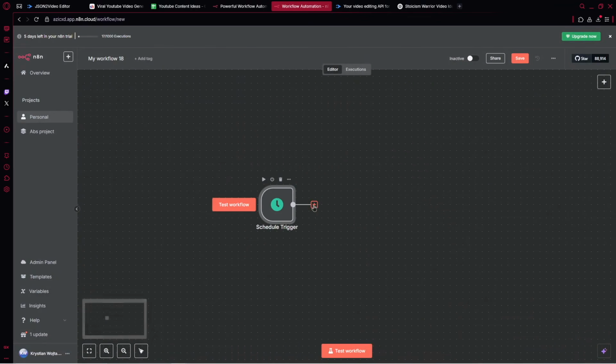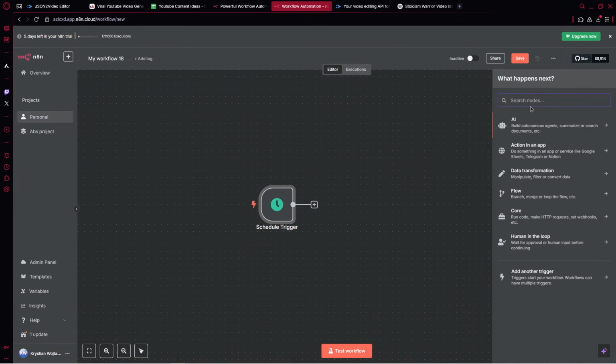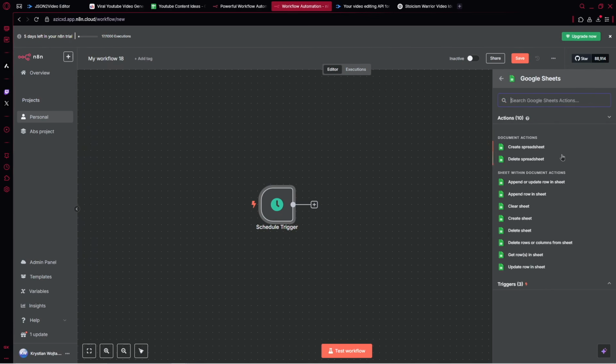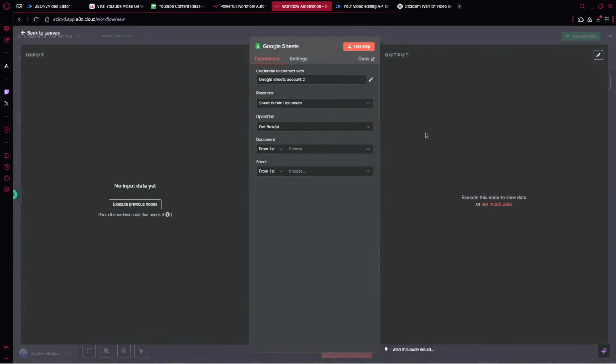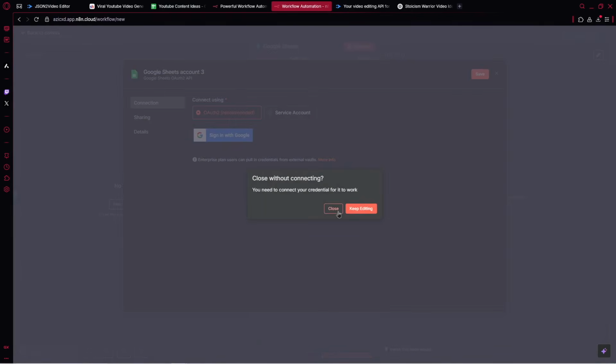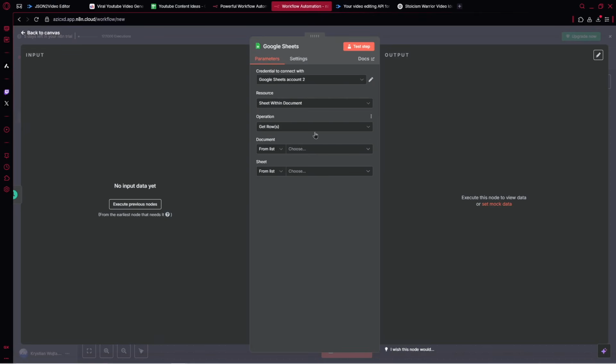And the next step will be to get our content from Google Sheets. So here we can search for Google Sheets. Right there, click on that. And there we would like to get rows in a sheet. So right here, we need to create our account. So simply click on create new credential and there click sign in with Google. All right, after you do this, you can go ahead and pick your document, which we created.